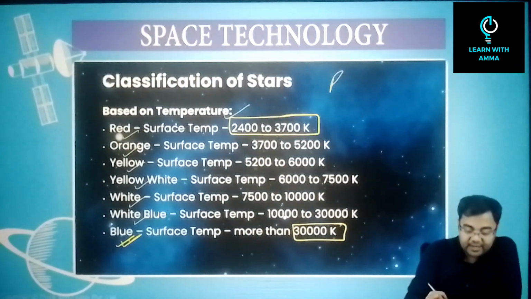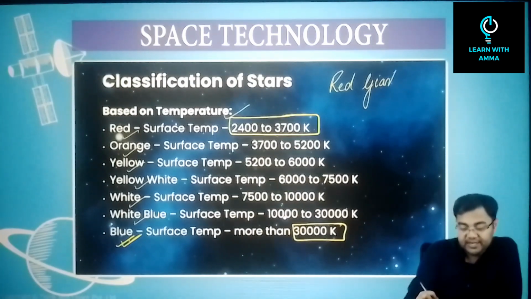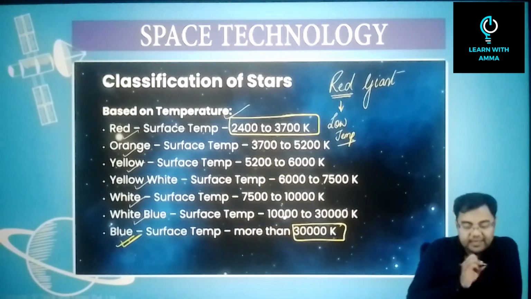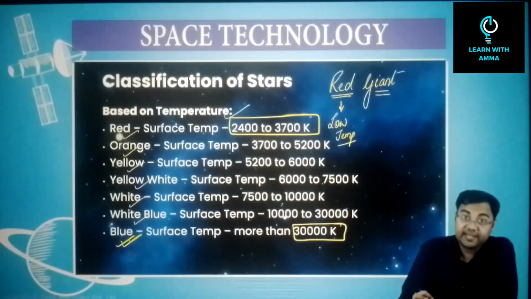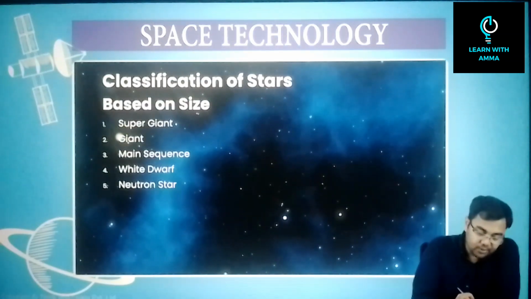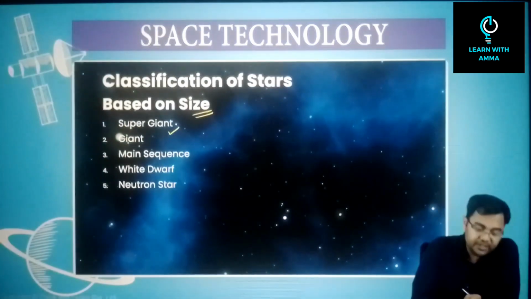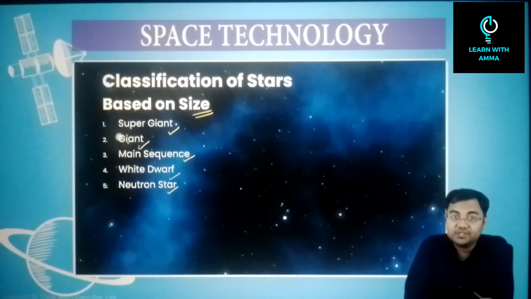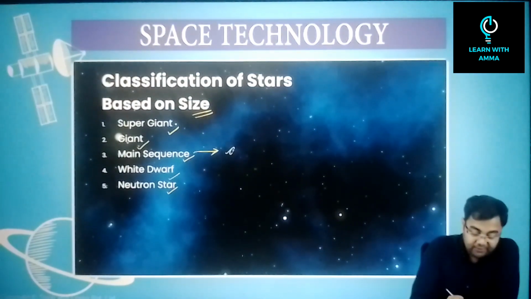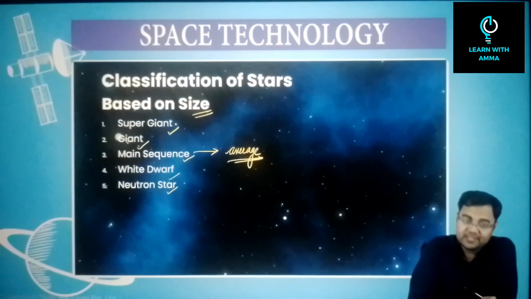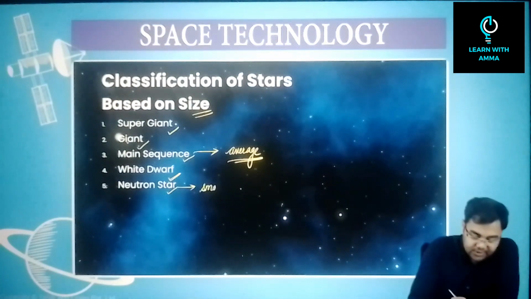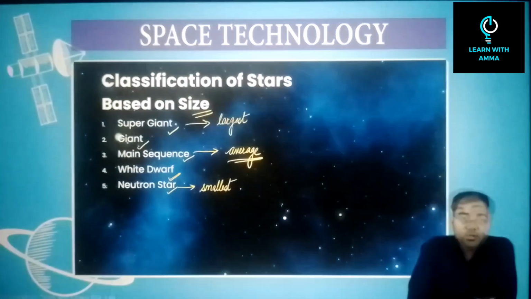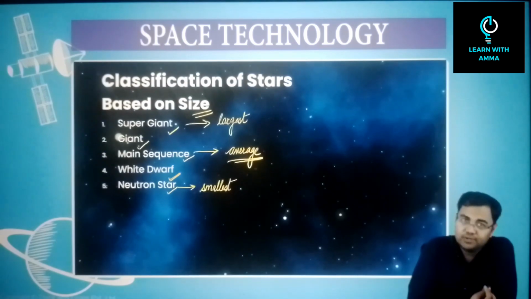So if I'm using the term red giant, red would mean low temperature. Then we have the second term, giant. Giant comes on the basis of size. You will have super giants, giants, main sequence stars, white dwarfs, and neutron stars. Main sequence stars are the average size stars. Then you have white dwarfs, and neutron stars are the smallest. Super giants are the largest. So on the basis of temperature and size, we do this classification.